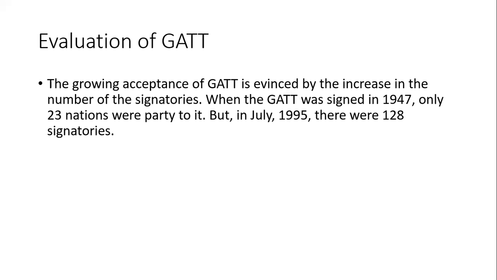When the Gatt was signed in 1947, only 23 nations were party to it. Only 23 nations signed the Gatt agreement in 1947. But in July 1995, there were 128 signatories to the Gatt. That simply shows that Gatt had gained a good acceptance among the countries in the world.